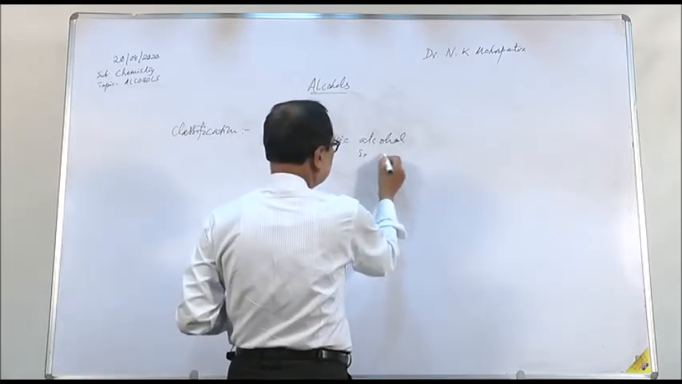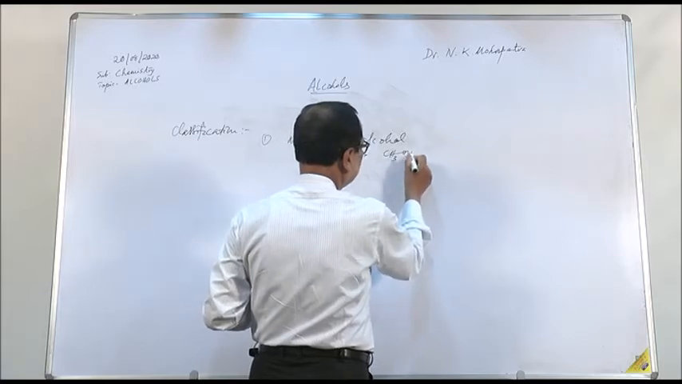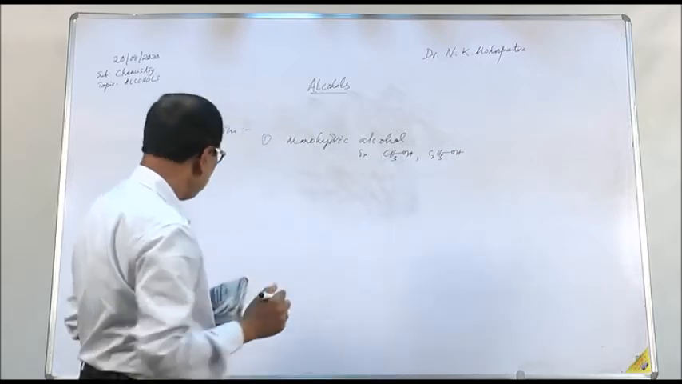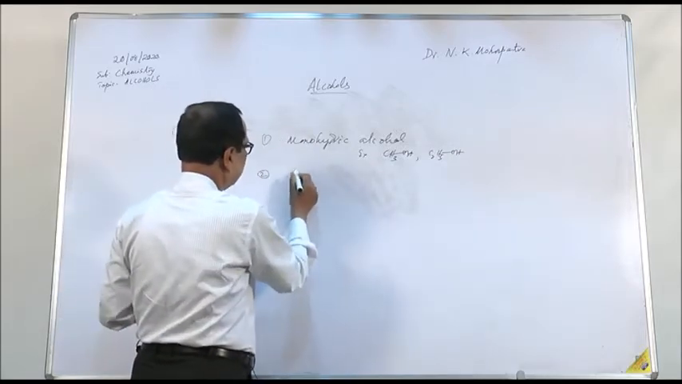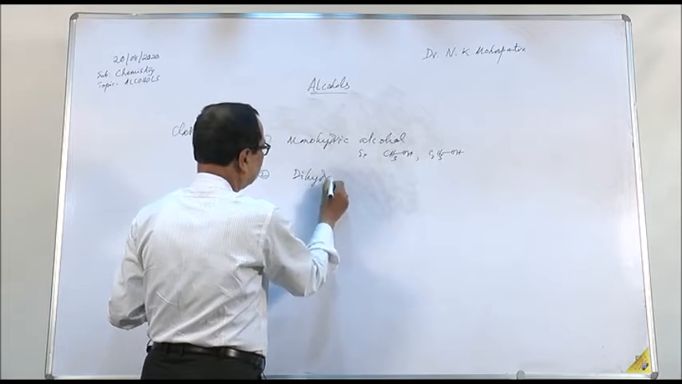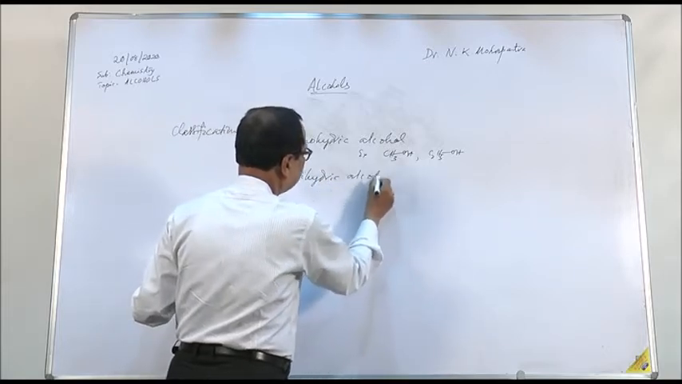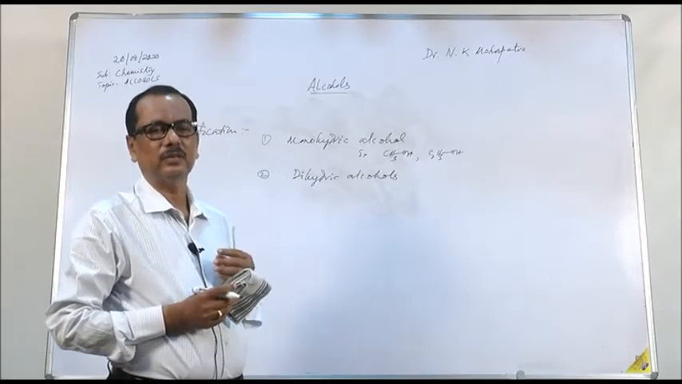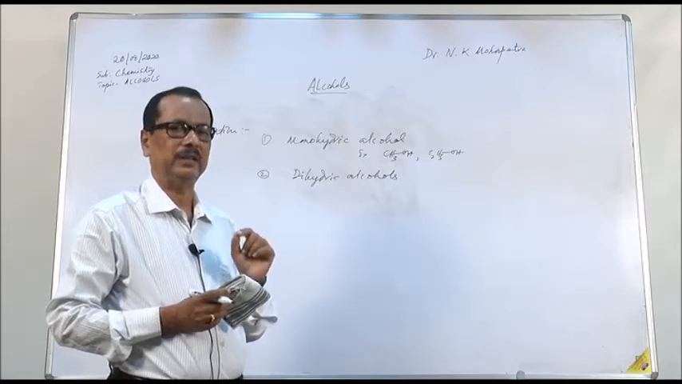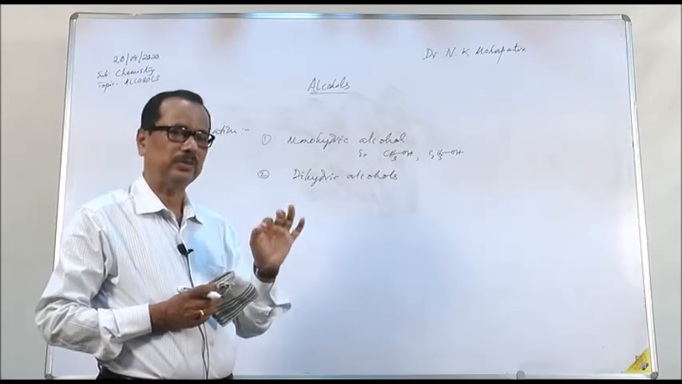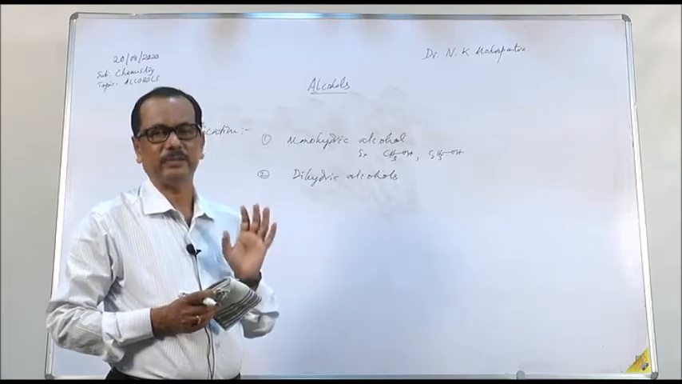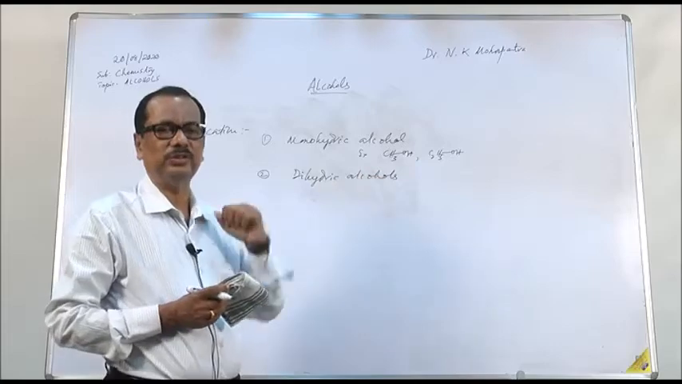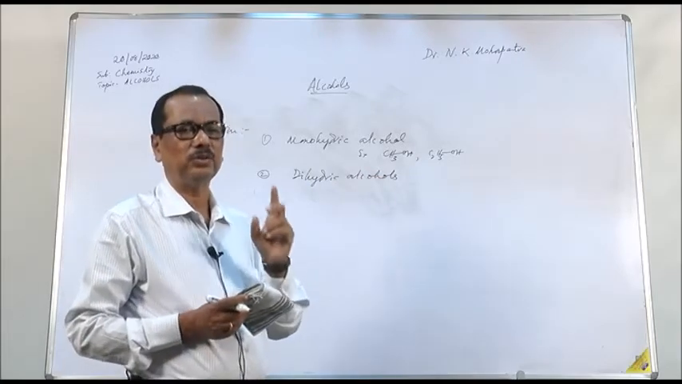Examples are CH3OH and C2H5OH. These are called monohydric alcohols. Another one is dihydric alcohols. Dihydric alcohols are those alcohols where two OH groups are present on two different carbon atoms. You must remember that in organic compounds, a compound containing two OH groups on the same carbon atom is not stable. Therefore, when we say dihydric alcohols, the two OH groups must be present on two different carbon